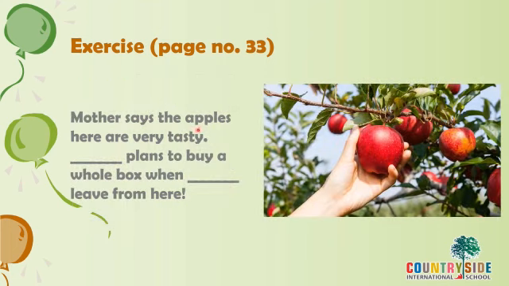Mother says the apples here are very tasty. Now, Raman's mother is talking about the apples. Manali is very famous for apples. There the apples are very tasty, red, big and tasty. So mother loves apples. Dash plans to buy the whole box. Now who is planning? Mother is planning to buy the whole box. So instead of mother, which pronoun will we use? She plans to buy the whole box.